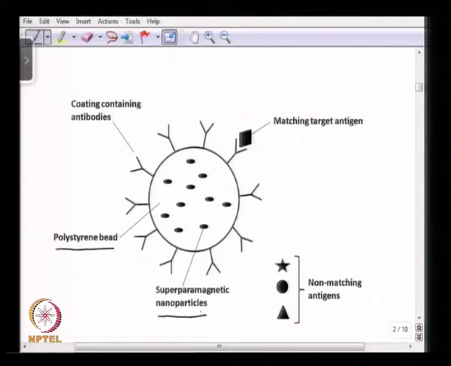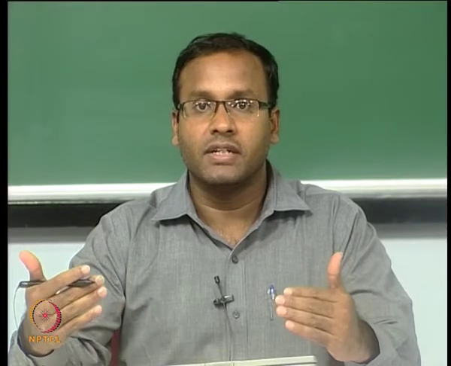Okay. Superparamagnetic means these particles will go back to their non-magnetic nature when the magnetic field is taken out.